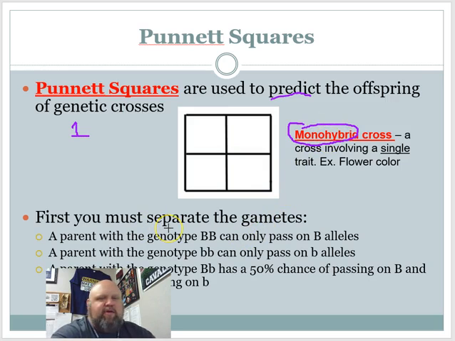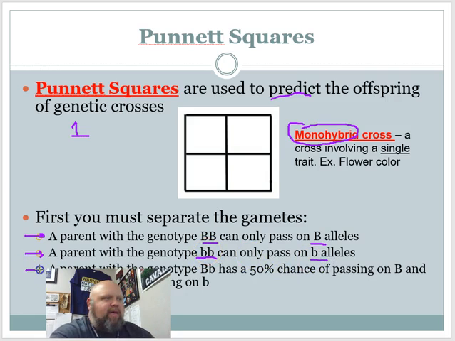First you must look at the gametes. These are the sex cells. So a parent that has the genotype big B, the only thing they can pass on to their offspring is a big B. Those are the gametes that are possible. A parent who has little b can only pass on a little b to their offspring, because that's the only possible thing they have for their two gametes.